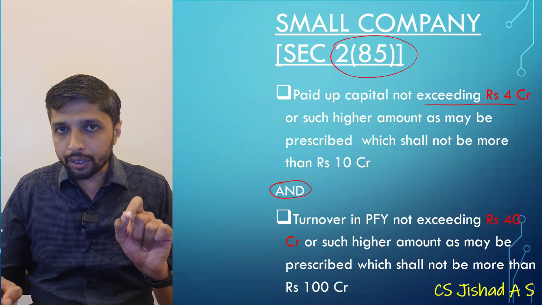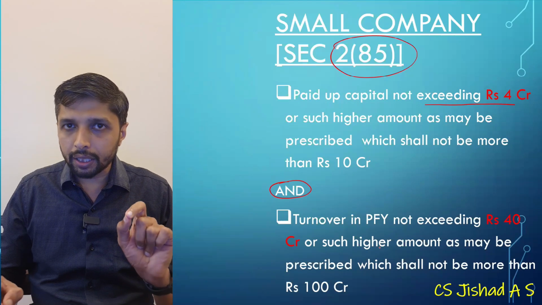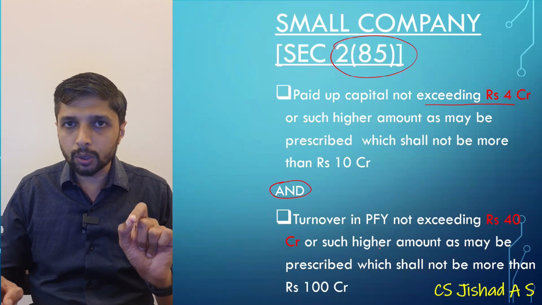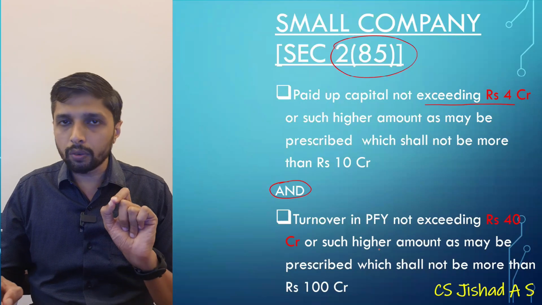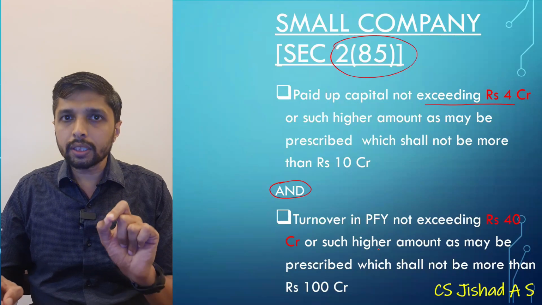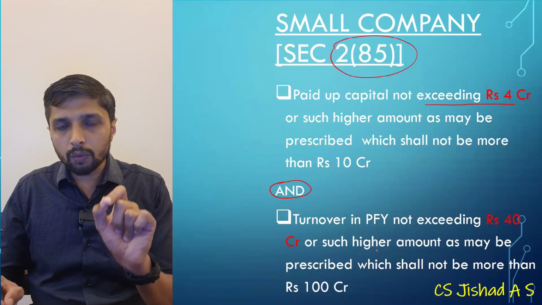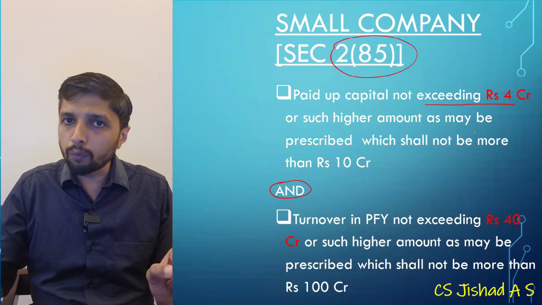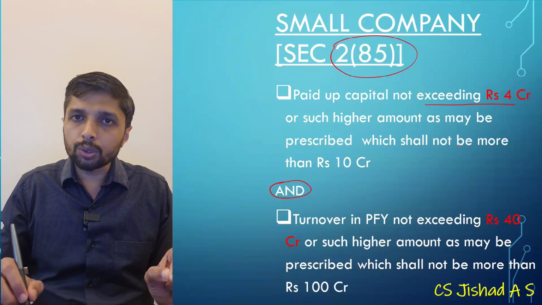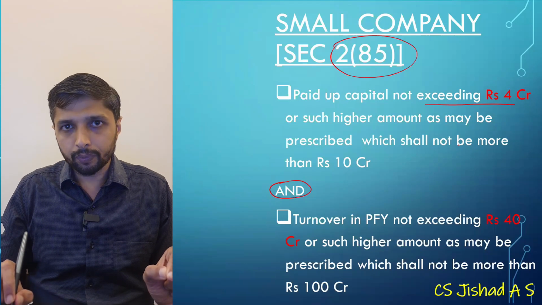So you have to understand that in the definition under clause 85 of section 2, 50 lakh and 2 crore are given. But in the rules, it is clearly given that the paid up capital threshold for small company is now 4 crore and the turnover threshold is 40 crore.